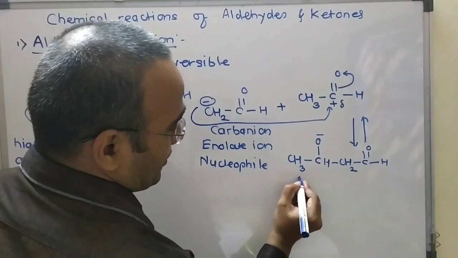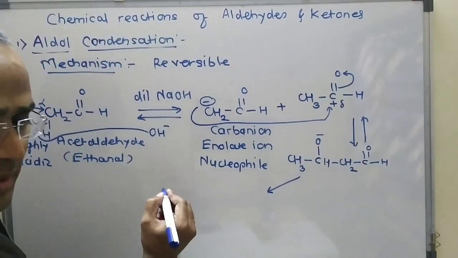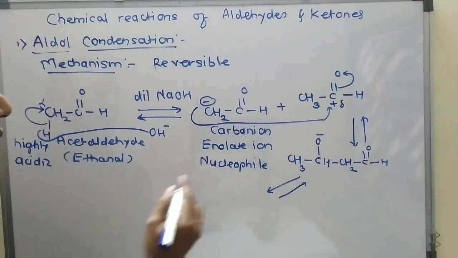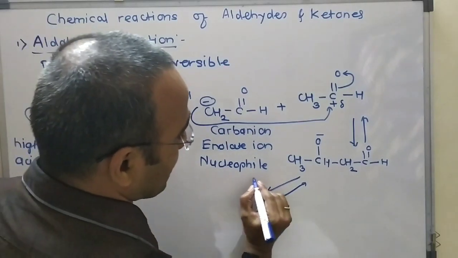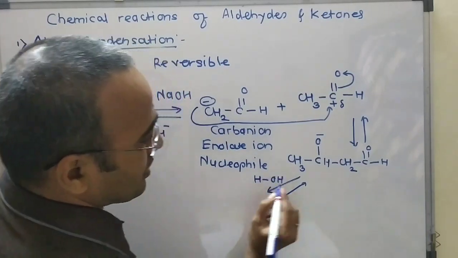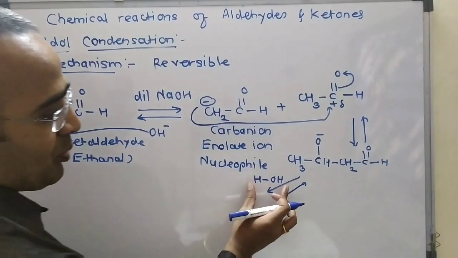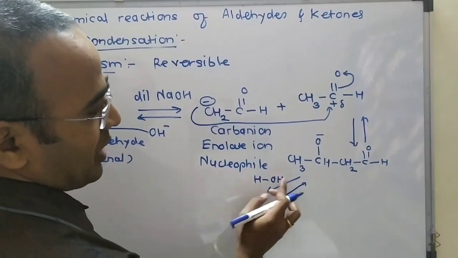The next step is, in the reaction, a water molecule is also there. Here H and OH, that is H2O. Water is a polar molecule. It will form H plus and OH minus.